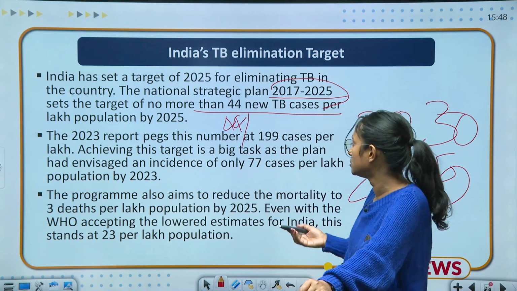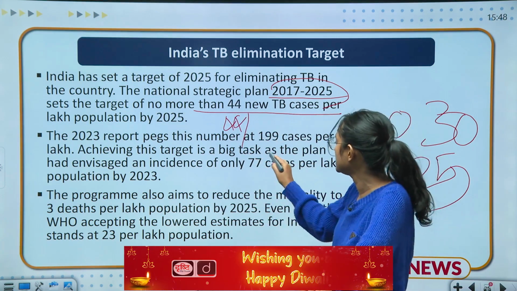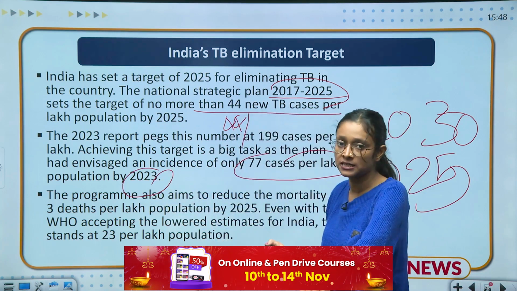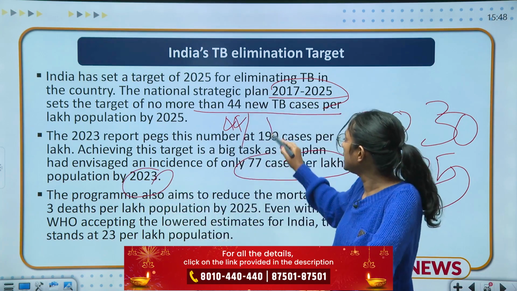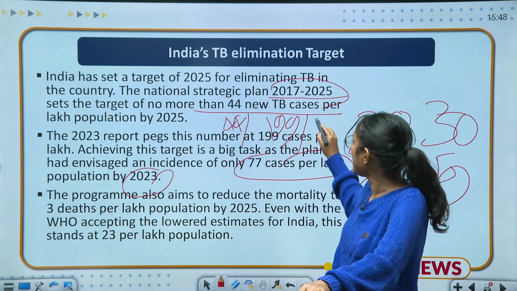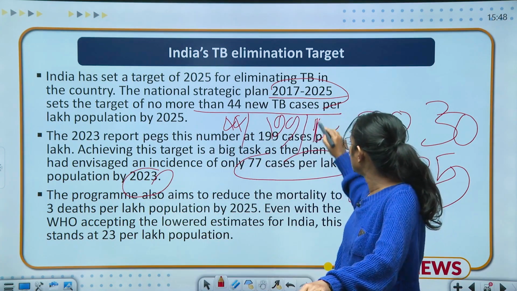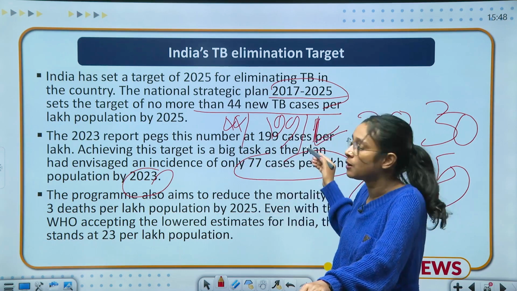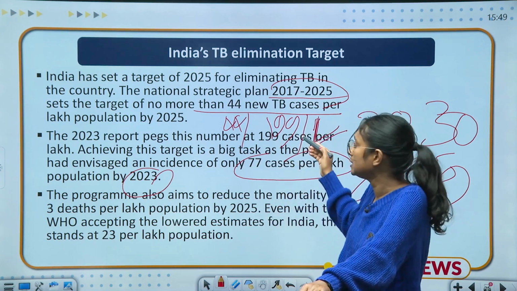And other targets say they should have only 77 cases by 2023. But what is the stance of today's India? They are getting 199 TB patients per lakh population. So they should have 77 patients per lakh population, but right now we have 199 per lakh population.